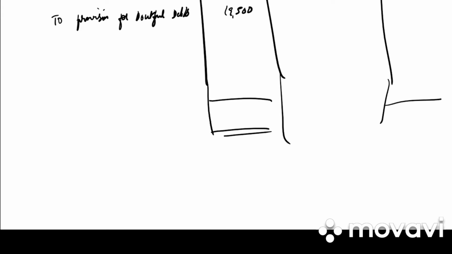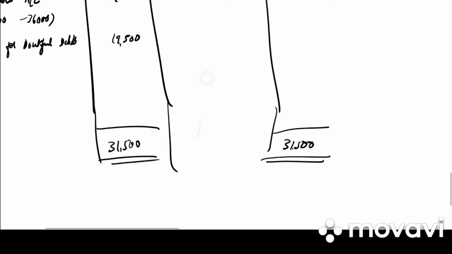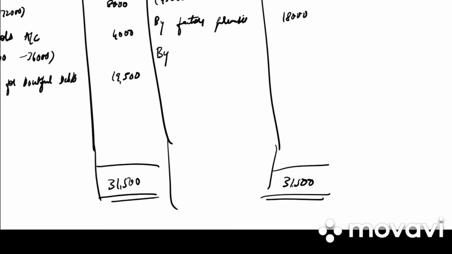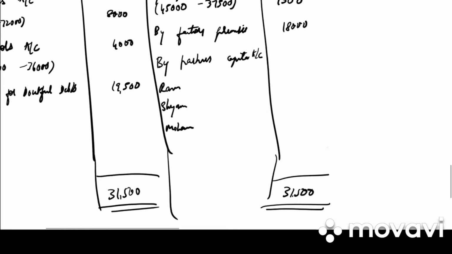Which side is more? Our debit side total is more, that is 31,500. There is a loss. So by partners capital account, we have Ram, Shyam, Mohan. 31,500 minus 7,500 minus 18,000, it is 6,000.